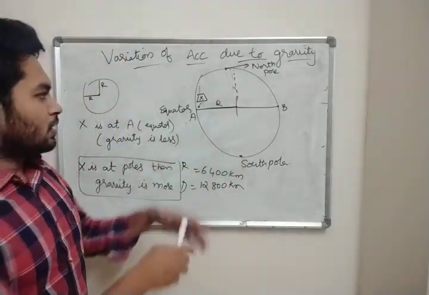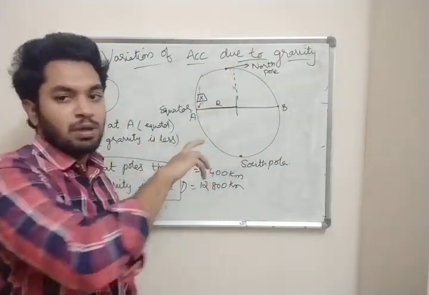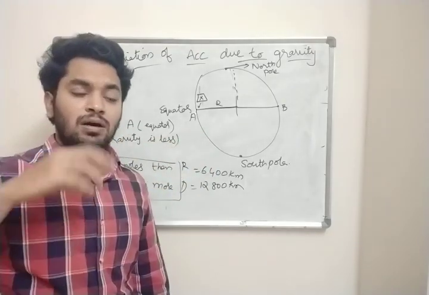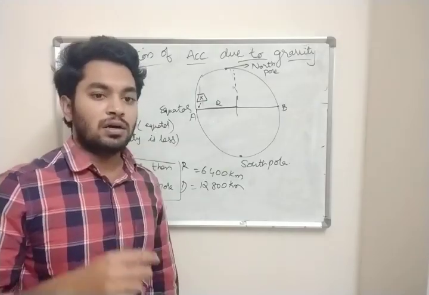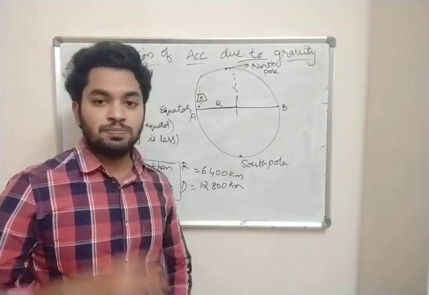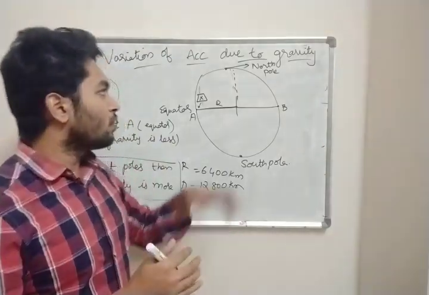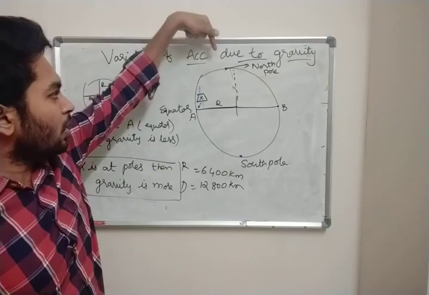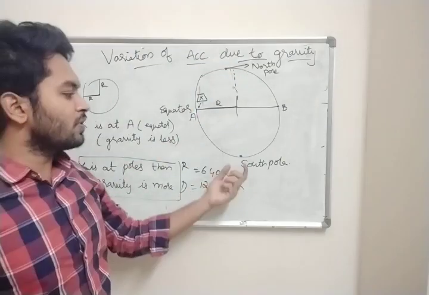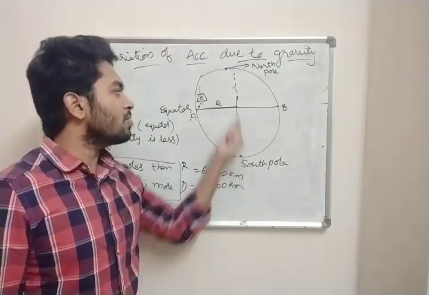So after some revolution, this South Pole may be here and North Pole may be here. Everything depends on your perception, which means from where you look. If you are here and look at the North Pole, the body will be falling like this. And if you are down and looking from here, the body may be falling like this.